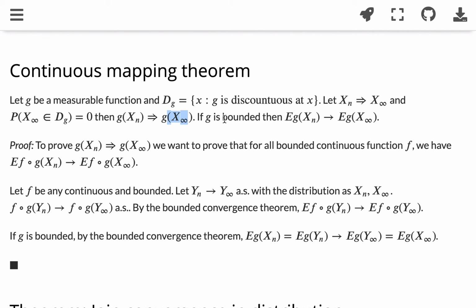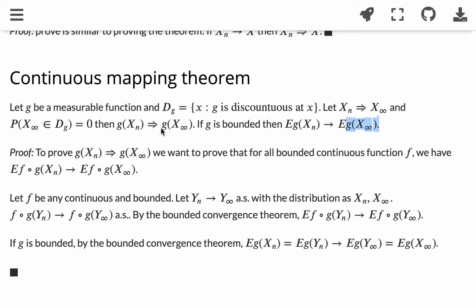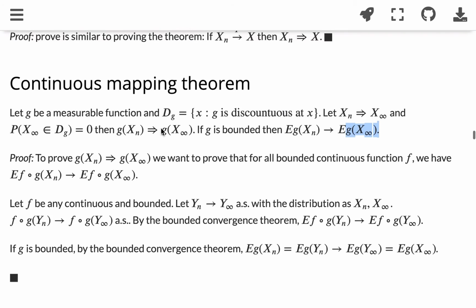And further, if g is bounded, then the expected value of g(Xn) will converge to the expected value of g(X infinity). So that's the continuous mapping theorem. We have a very similar theorem in convergence in probability. So let's go back there and look at that one as well.